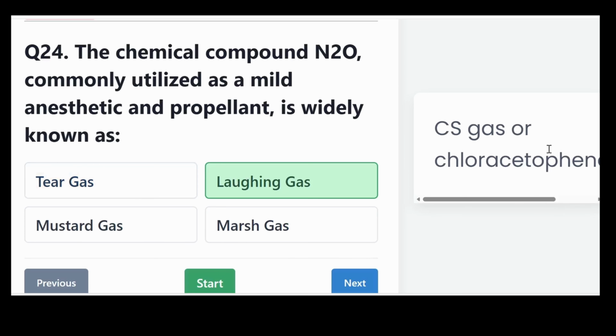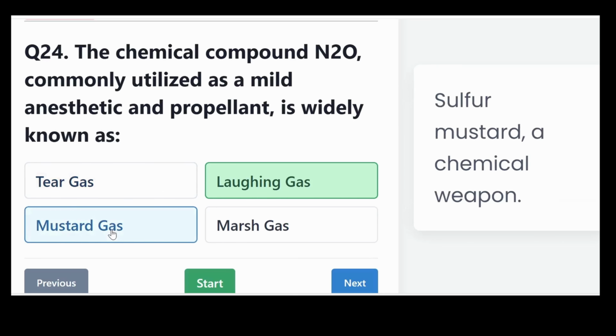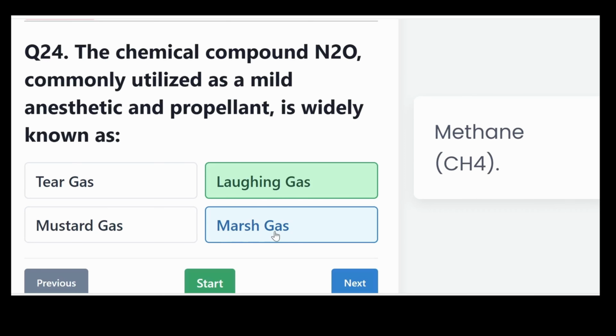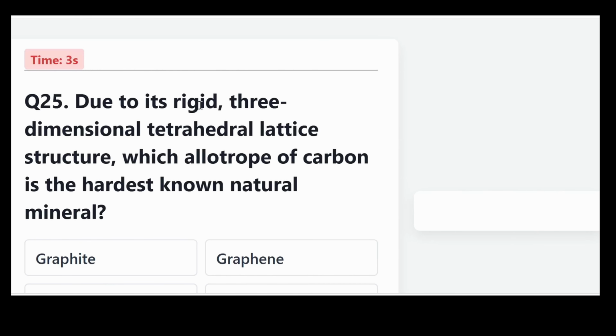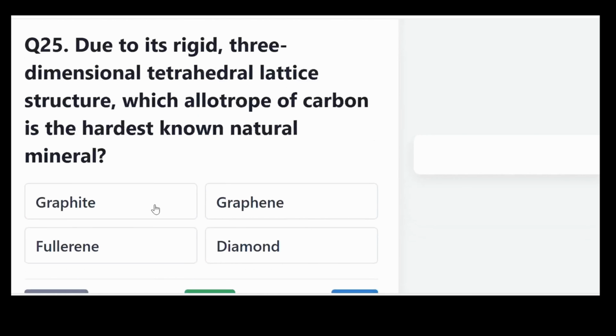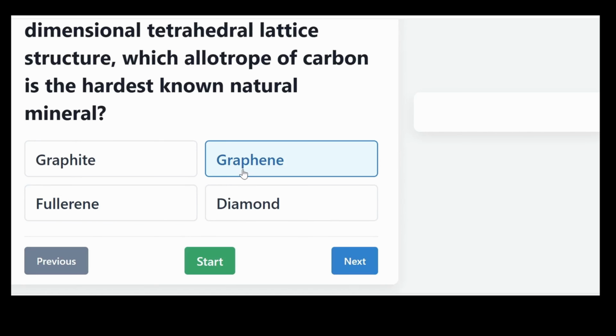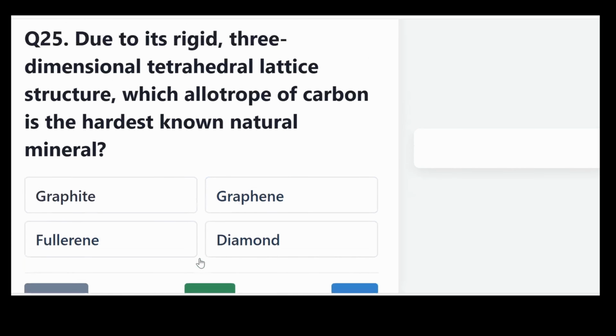Tear gas is CS gas, or chlorobenzylidene malononitrile. Mustard gas is a sulfur mustard, a chemical weapon. Marsh gas, on the other hand, is methane, that is CH4. Due to its rigid three-dimensional tetrahedral lattice structure, which allotrope of carbon is the hardest known natural mineral? Is it graphite, graphene, fullerenes, or diamond?